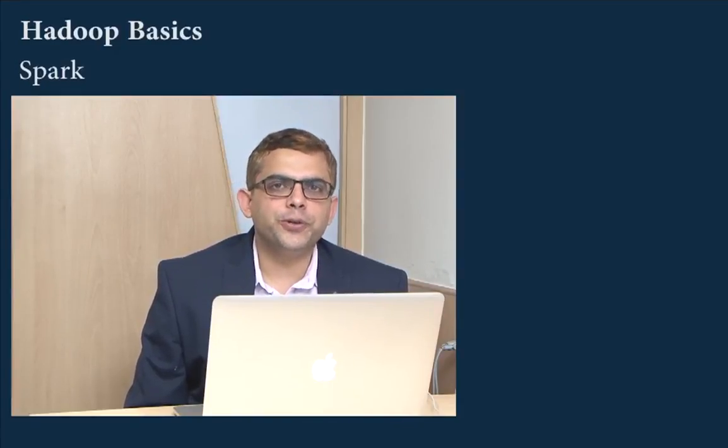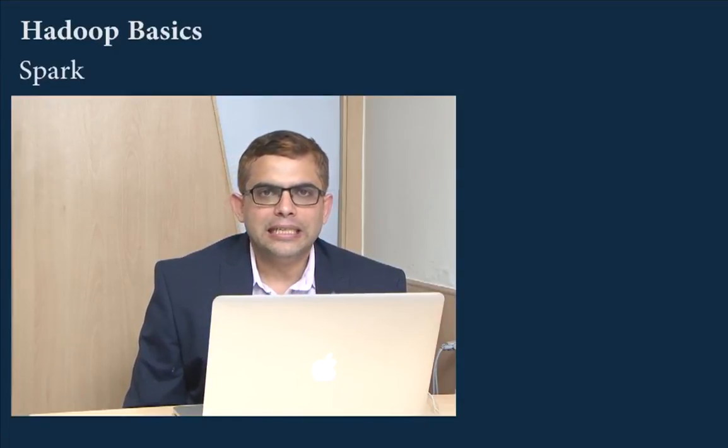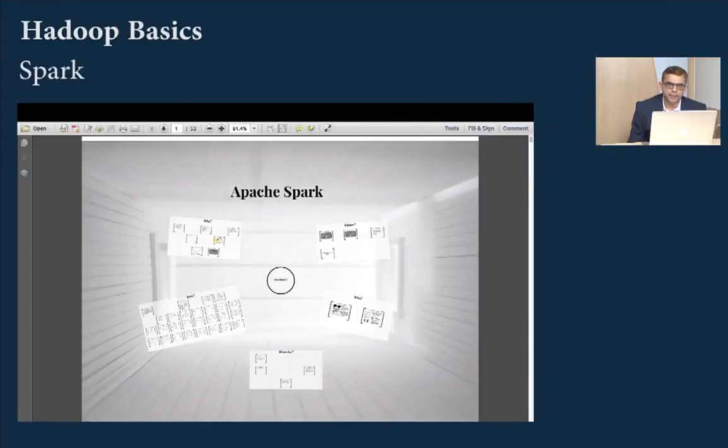In this video, we are going to talk about Spark. In the most simplistic terms, Spark is nothing but MapReduce that's 100 times faster. So you can look at Spark as a MapReduce replacement that can basically do everything 100 times faster. The crux of Spark is most of the stuff that Spark does is done in memory, and that makes Spark very, very fast. So now let's look at Spark.